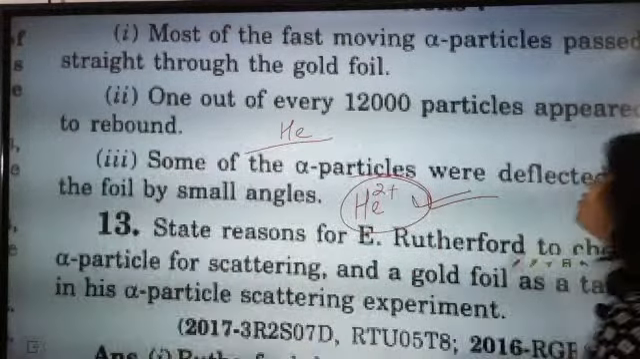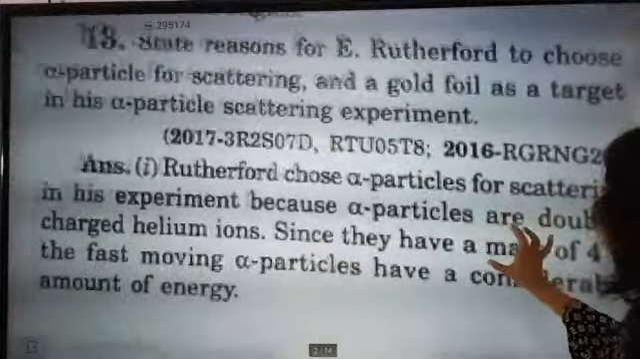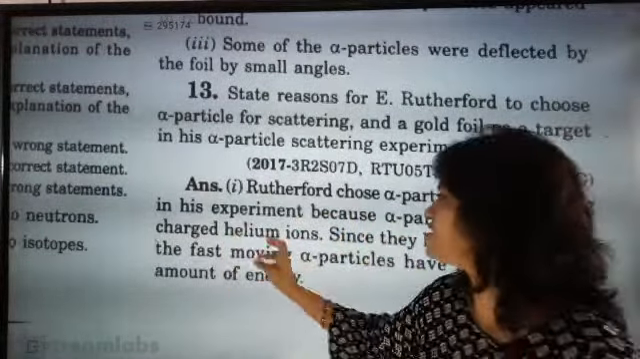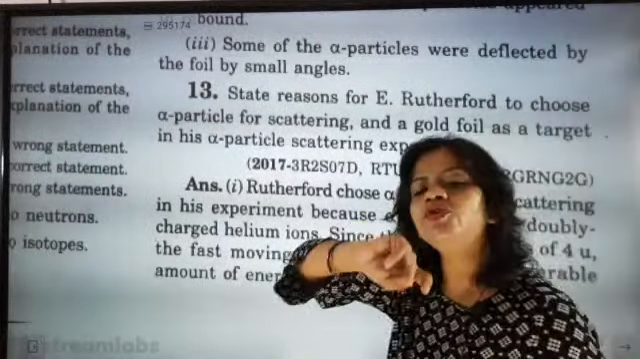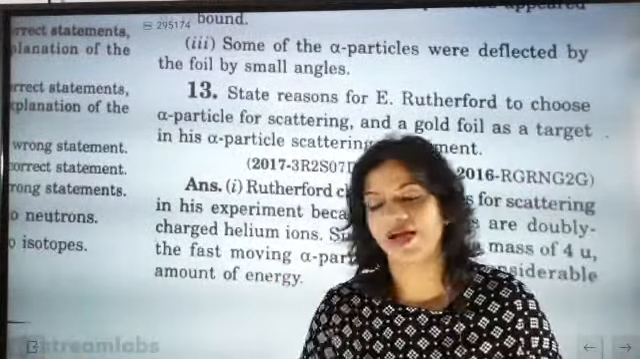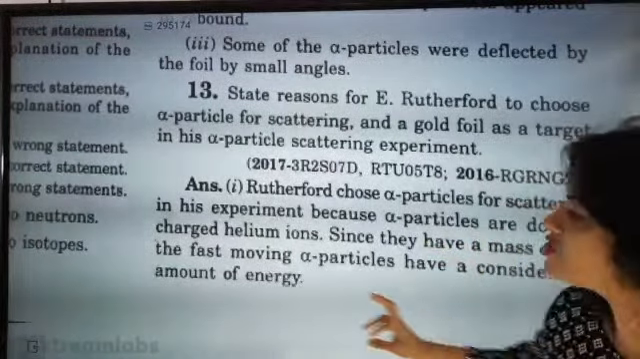Okay, so now let's go back to the content. What is the answer given? Alpha particles were used for the scattering experiment, because alpha particles are doubly charged helium ions. I hope you got this point, that alpha particles are doubly charged helium ions. They are not atoms. And second, they have a mass of 4u.